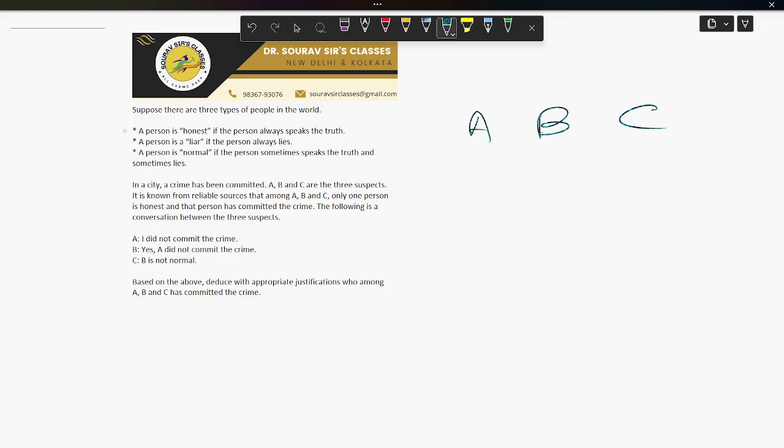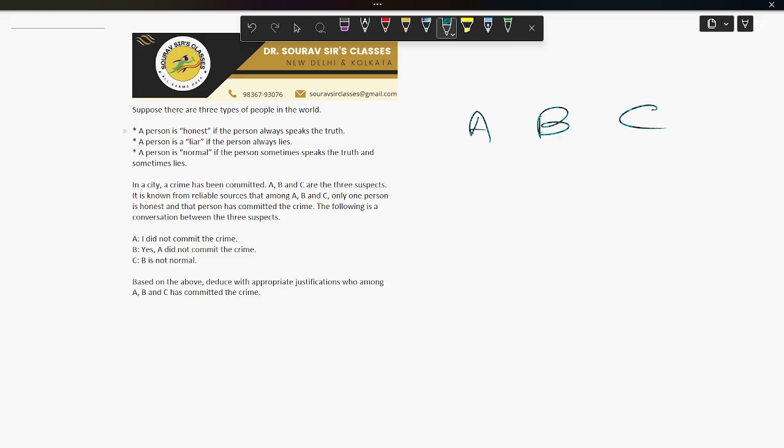Assume A is honest. If A is honest, A's statement, I did not commit the crime, is true, but this contradicts the given that the honest person is the criminal. So A cannot be honest, because if A is honest, they did not commit the crime, but the honest person did commit the crime. Hence, this leads to a contradiction. So A cannot be honest. Okay. So now for B.